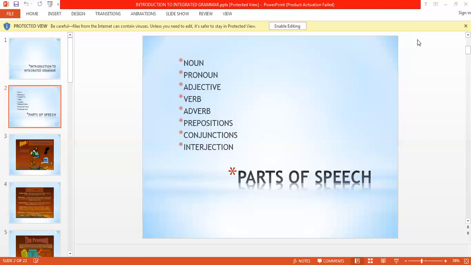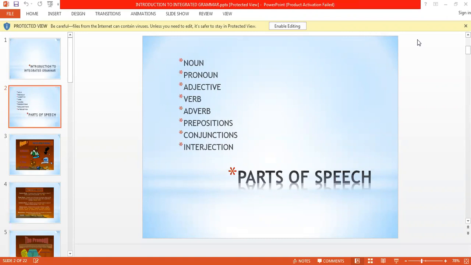These advanced grammar topics are like the transformation of sentences, synthesis of sentences. You may learn these things in your next class, or in your next lessons. So first of all, let us do the basic thing. This is parts of speech. As you can see, there is the first slide.